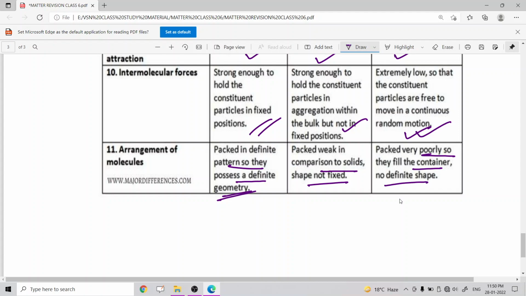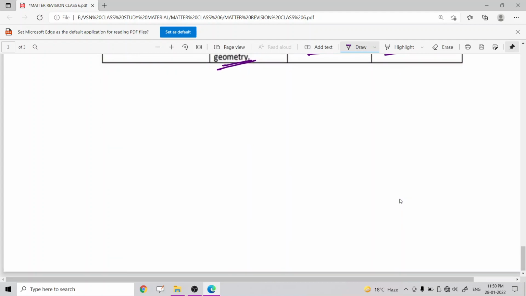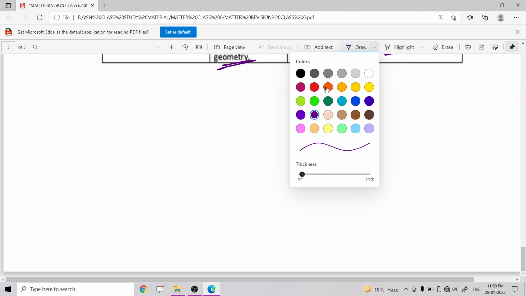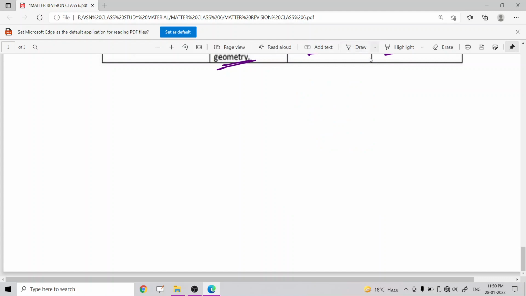And this is the end of the whole chapter. So you just remember the key points. Key points mean, first, what is matter. You have to know what is matter.